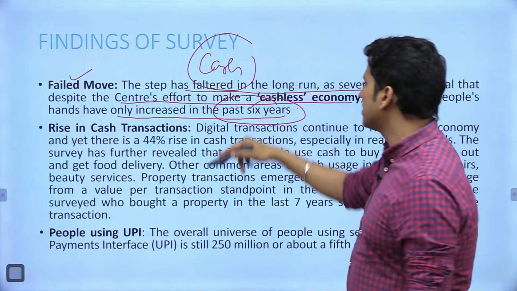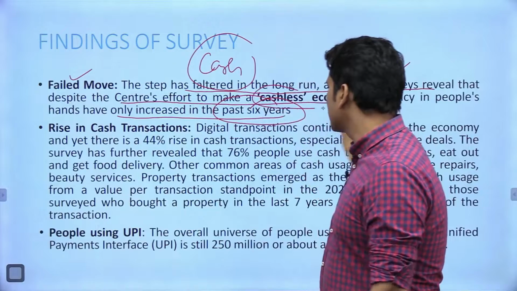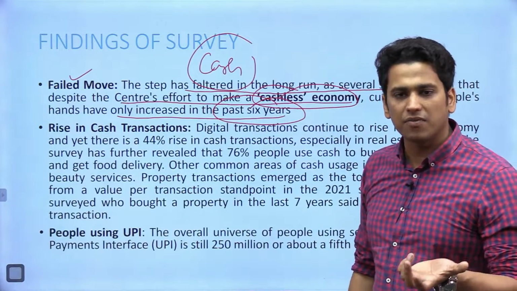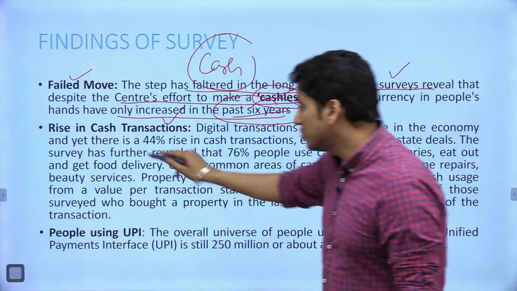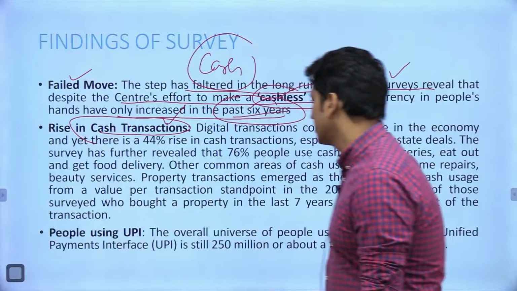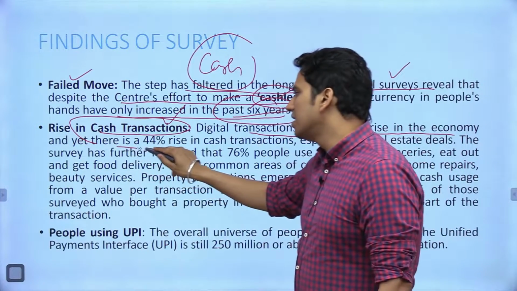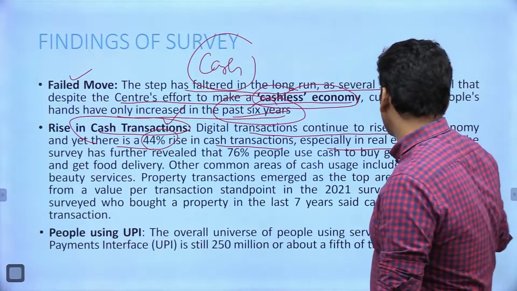अगर हम बात करें 6 साल की, जो उनका मेन मोटिव था that was to introduce a cashless economy, somehow it has been rendered futile. Why it has been rendered futile? Because the cash has increased in the past 6 years. As you can see, digital transactions continue to rise in the economy, and yet there is a 44% rise in cash transactions, especially in real estate deals.